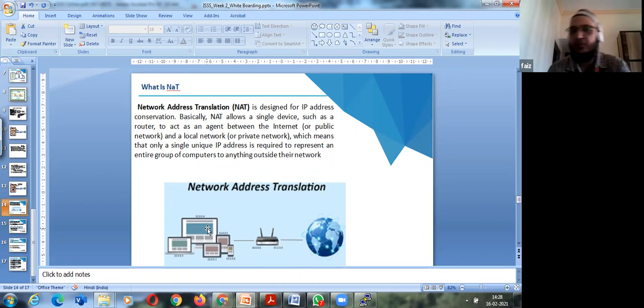The other members of the house are connected to their devices. Now, when we say private and public IP, it is an IPv4 address, 2 raised to 32, so it can give you this many networks.